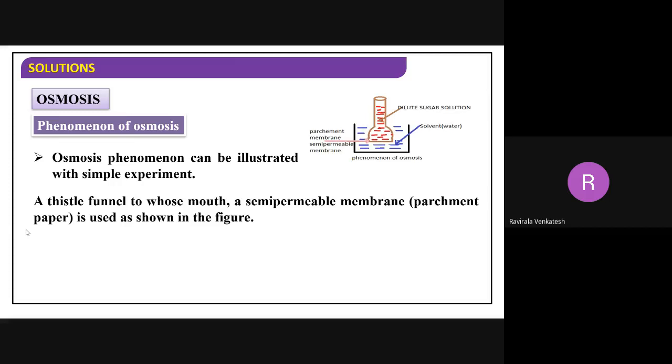Now, when you observe this in a diagram like this, here it is a dilute solution. The red part you are observing is the dilute solution. The blue part is pure water, only water I have taken as the blue part. The red part is a dilute sugar solution. This is pure water.